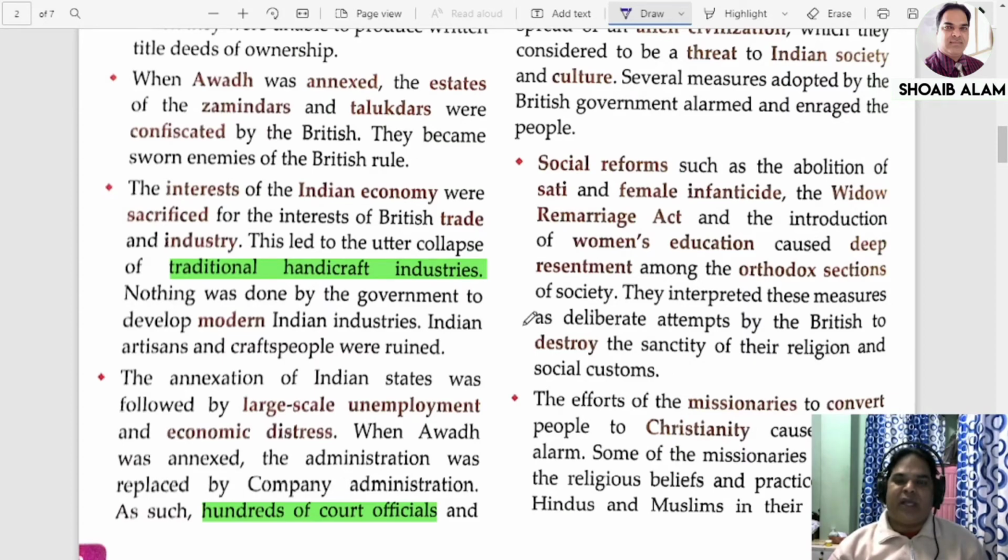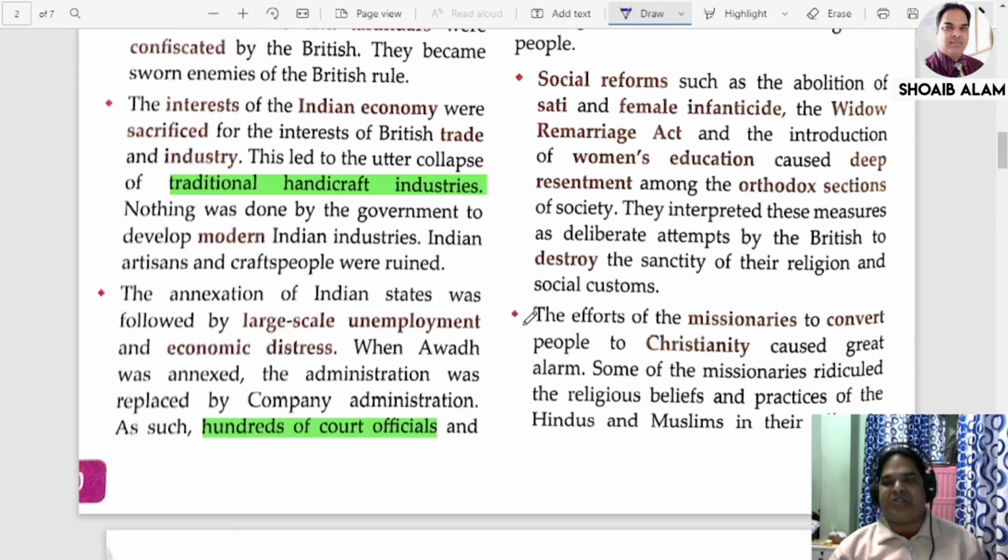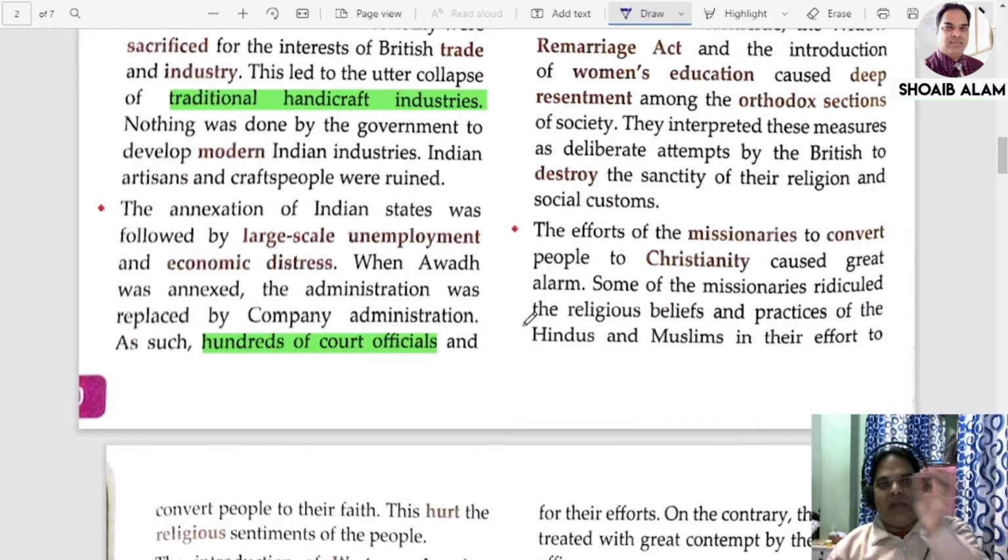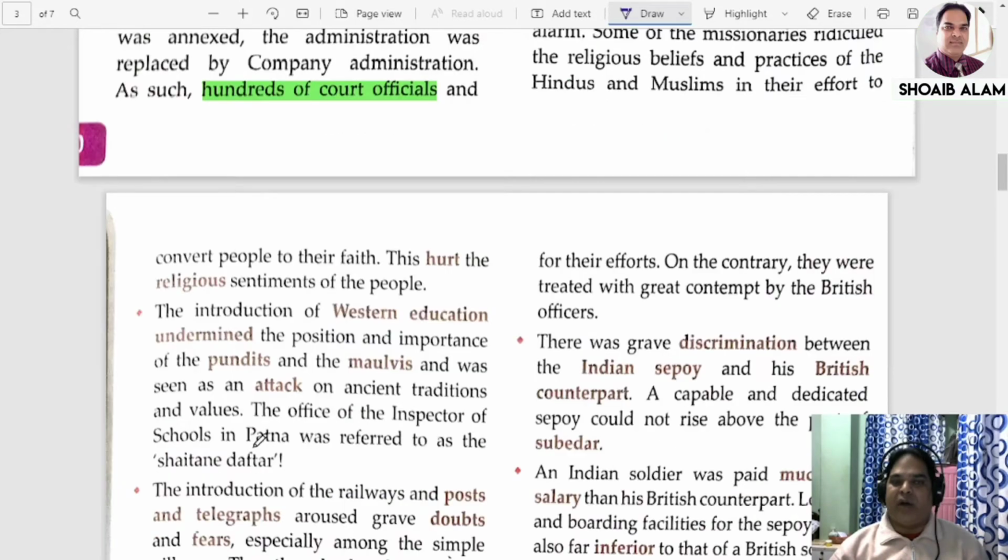Next, with the coming of the English in our country, the Christian missionaries also came, and their main motive was to convert the people to Christianity. So what did they do? They tried to ridicule the religious beliefs of the people. Openly they criticized the Hindu and Muslim religions. They started converting people to a new faith, that is Christianity. While doing this, the Christian missionaries hurt the religious sentiments of the people of our country.